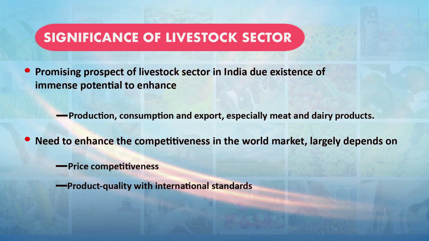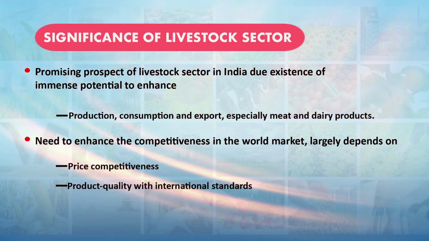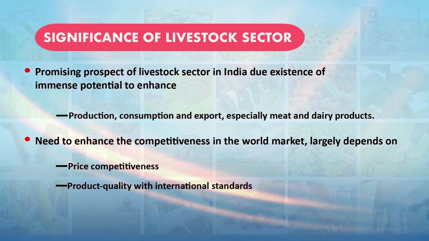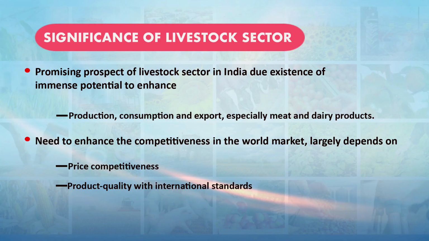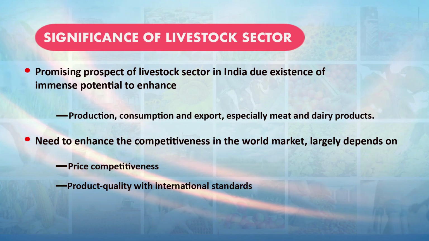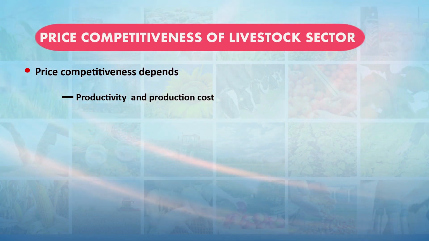Actually, we need to produce products in the horticulture sector or in the livestock sector as per international standards. So we need to produce quality produce, and the price competitiveness of the livestock sector depends basically on productivity and also the production cost. So we need to increase our productivity and we need to reduce our production cost.